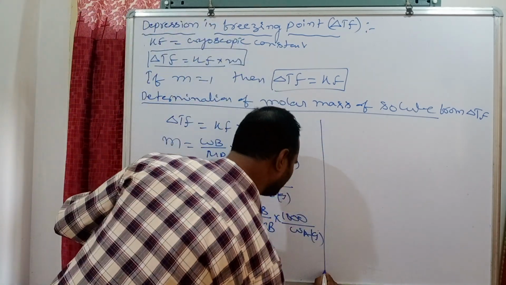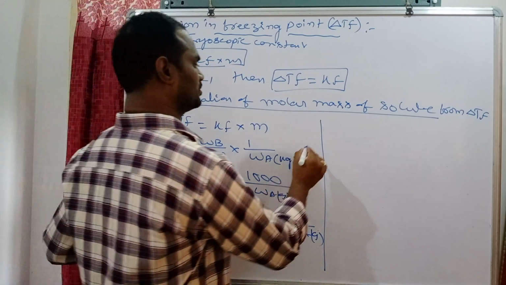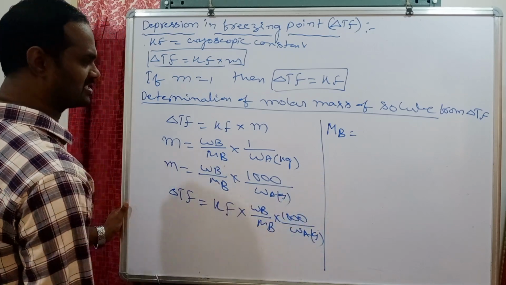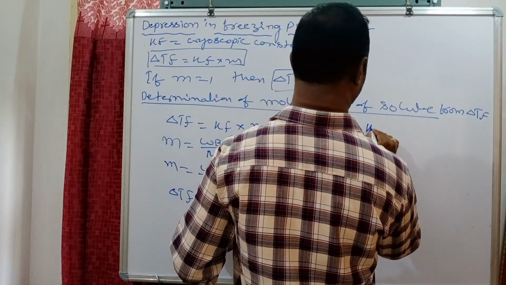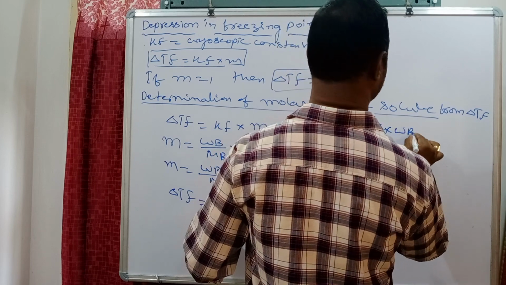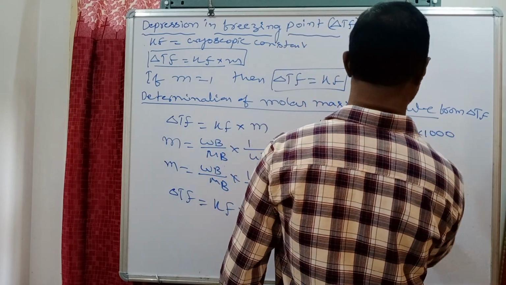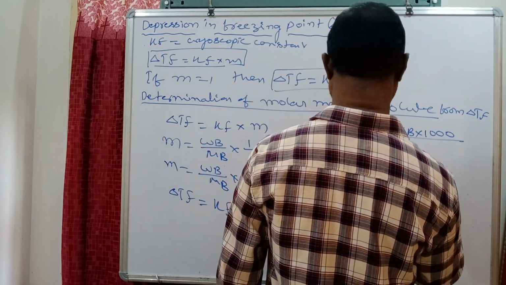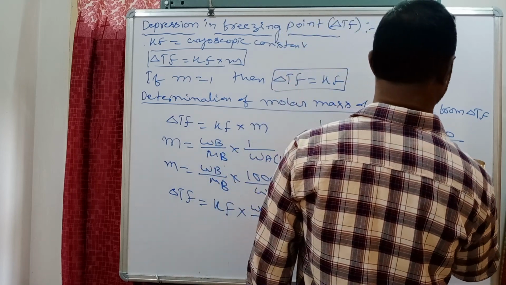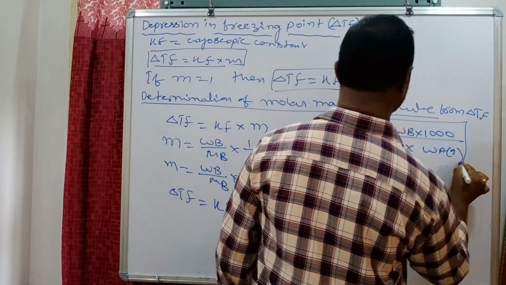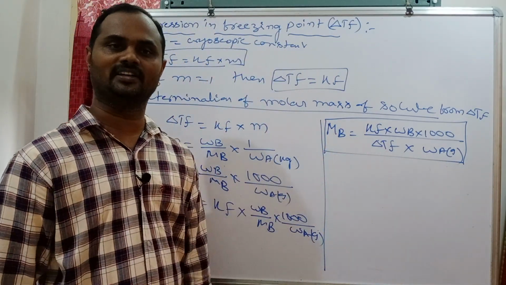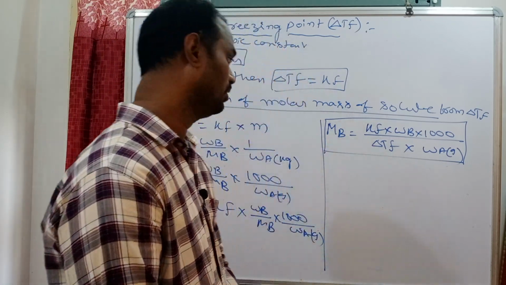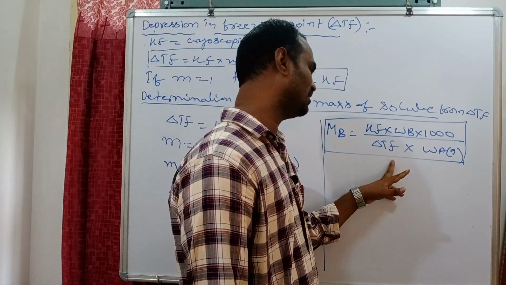To calculate the molar mass of solute, we rearrange: Mb is equal to Kf into mass of solute into 1000 whole by delta Tf into mass of solvent in grams. Mb is the molar mass of solute, so to calculate the molar mass of an unknown solute, we can use the Kf and delta Tf values.